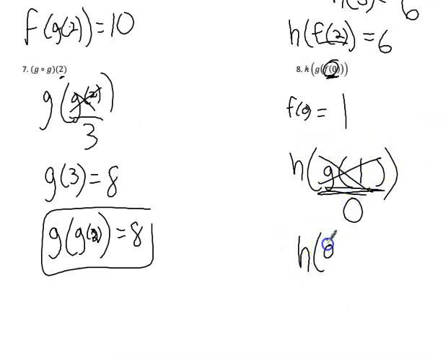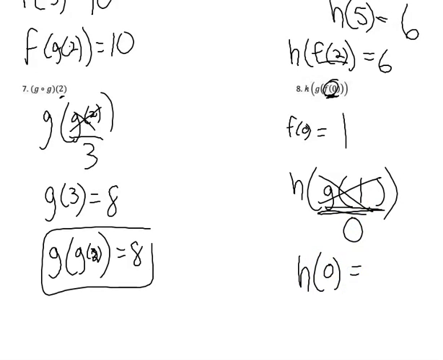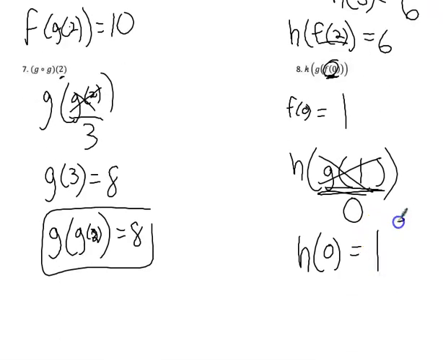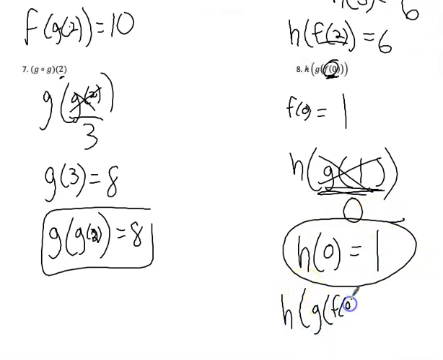So to find the answer to this question, we need to find out what h of 0 is. Well, h was the graph. H of 0 is halfway between 0 and 2. So h of 0 is 1. So this final answer, if we want to write it out, would be h of g of f of 0, and you get 1.